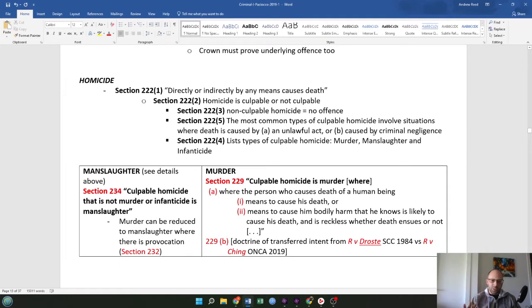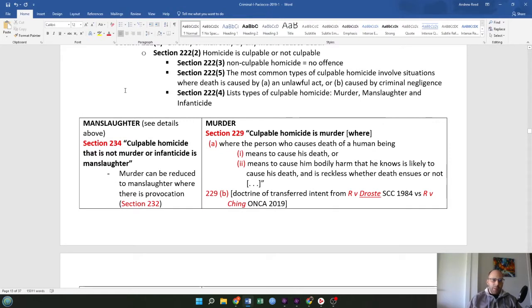Section 222, subsection 3, if it's a non-culpable homicide, there is no offense. Section 222, subsection 5, most common types of culpable homicide involve situations where death is caused by A, an unlawful act, or B, criminal negligence. And finally, section 222, subsection 4, lists the types of culpable homicide: murder, manslaughter, and infanticide.